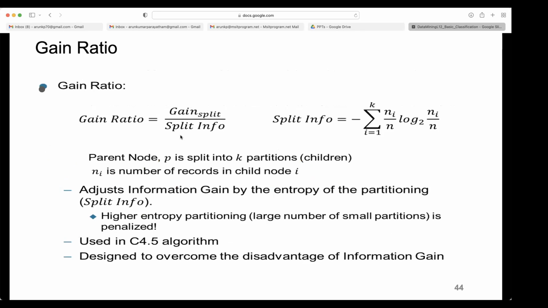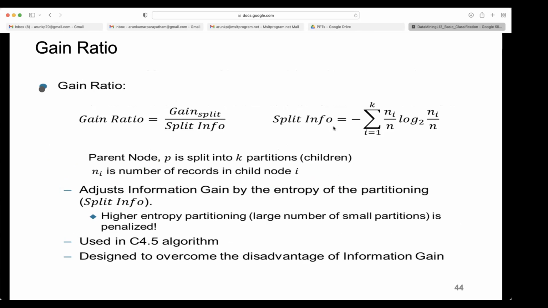So gain ratio is another thing. Instead of that subtraction of the child nodes' information from the parent node's Gini or information, you can also take the ratio: gain split by split information.